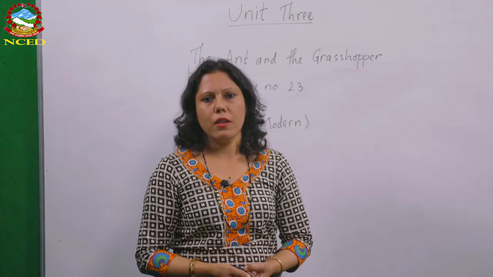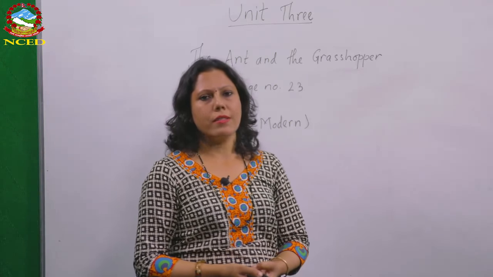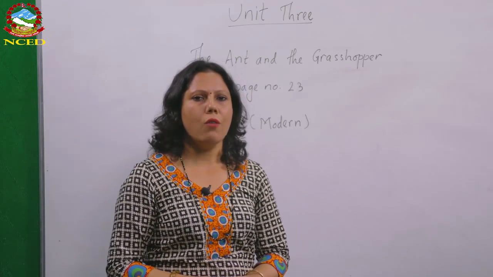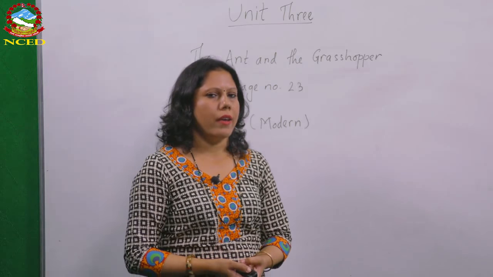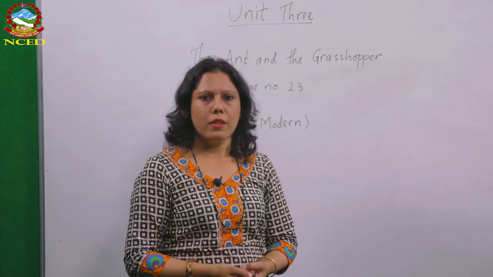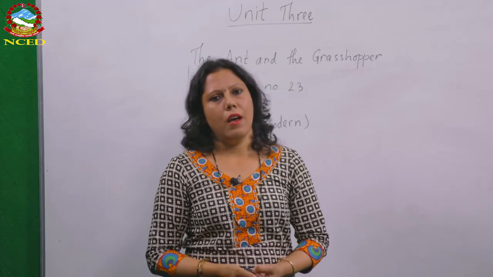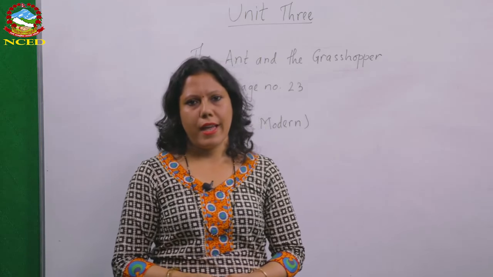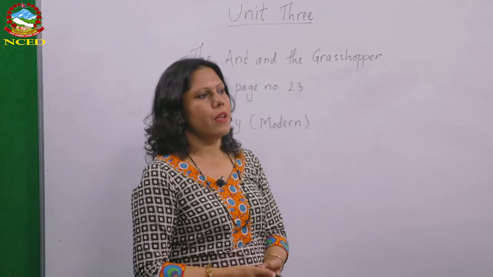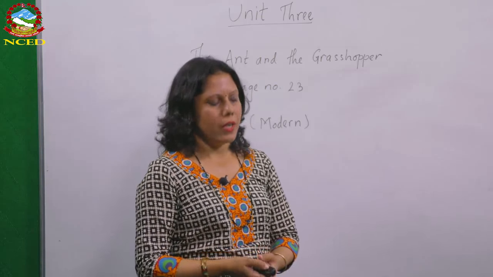So let's read the story, let's try to understand the modern story. Let's find out how a hardworking character gets results, or how a lazy character gets a lesson in his life, and what happens to the characters in the story.